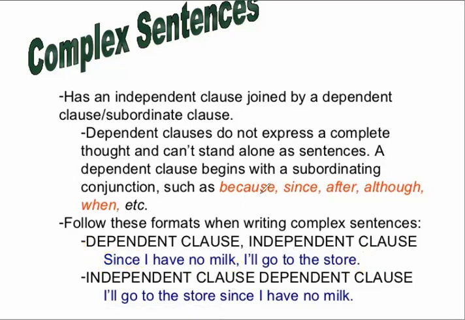The second way you can make a complex sentence is by writing the independent clause first, and then write the dependent clause. In such a case, there's no need to write a comma. You can add a comma, but even if you don't, it's absolutely okay. I'll go to the store since I have no milk. I'll go to the store, again, is your independent clause, and since I have no milk is your dependent clause.